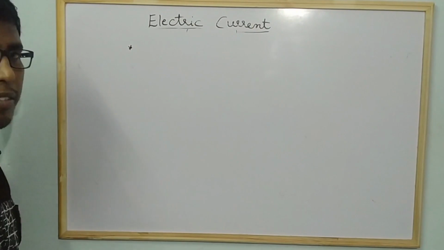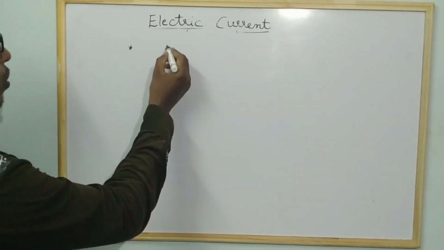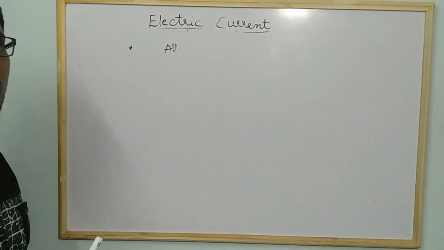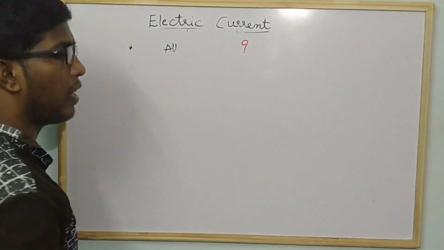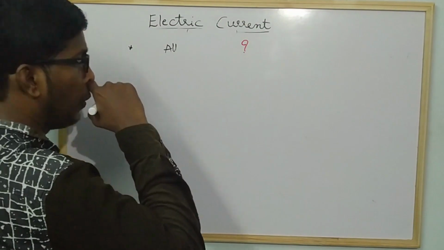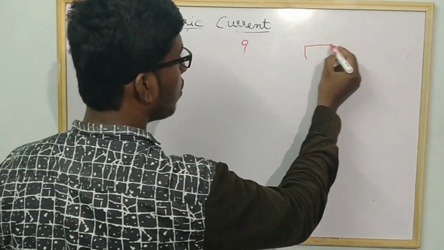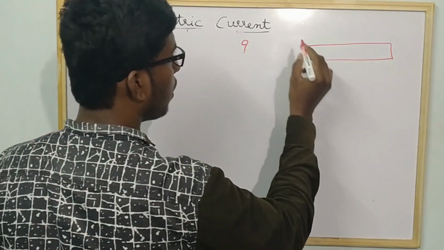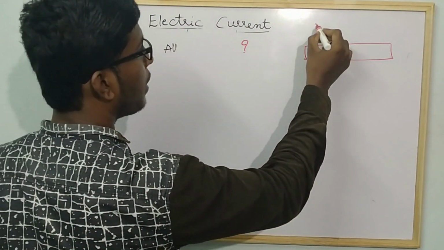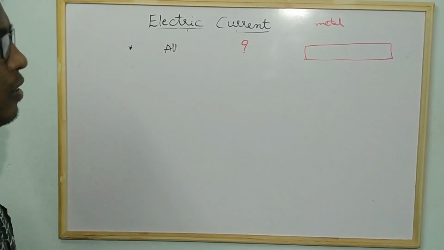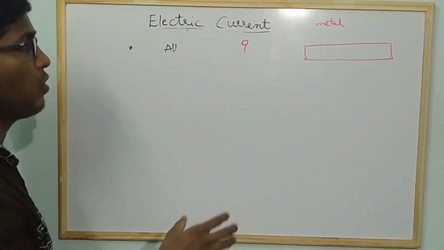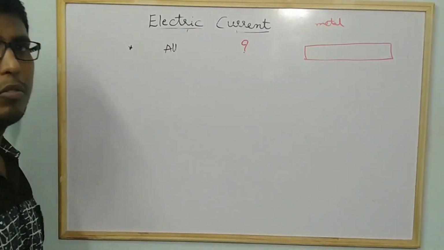Now coming to the next topic, here it is asking: do all materials act as conductors? Definitely no, all the materials do not act as conductors. If you ask why, see, we know that every object, assume that this is a metal object, that metal piece consists of positive and negative charges.